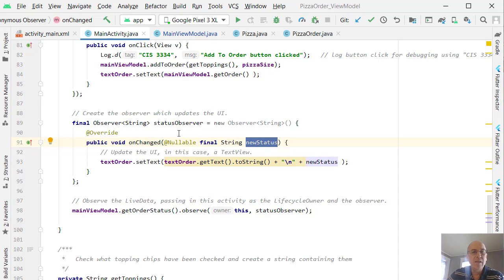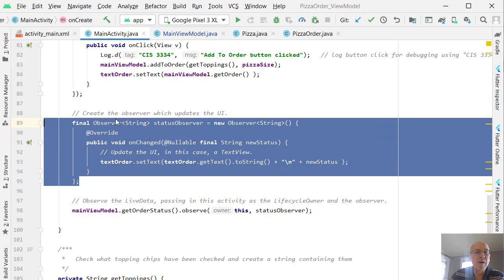And so anytime the string changes, this onChange will be called, and this new status string will be the new value of whatever we're observing. In this case, it's status information. We just want to put that out in the order. So we have this text order field. I'm going to just append this new status to our text order field, and we'll see what that does in just a sec. Okay, so this is our onChange method for our observer.